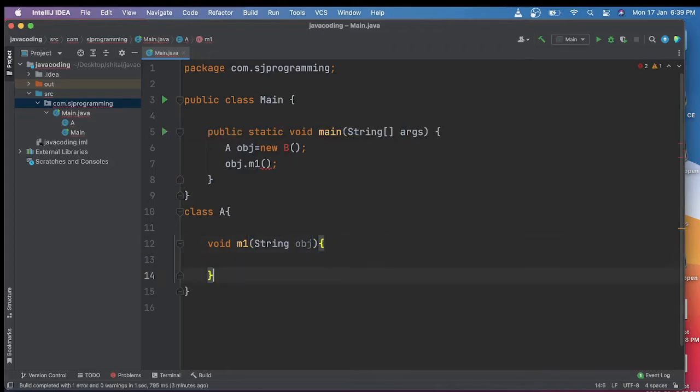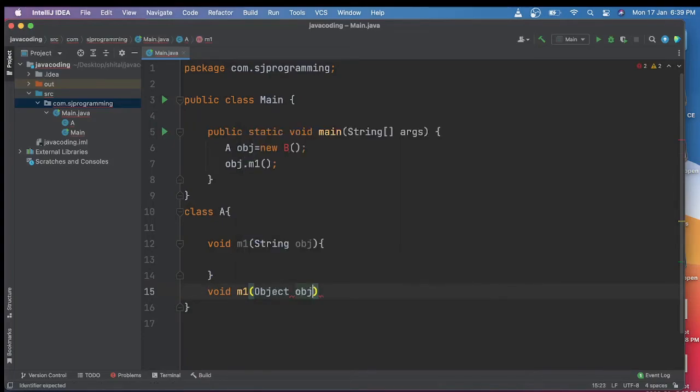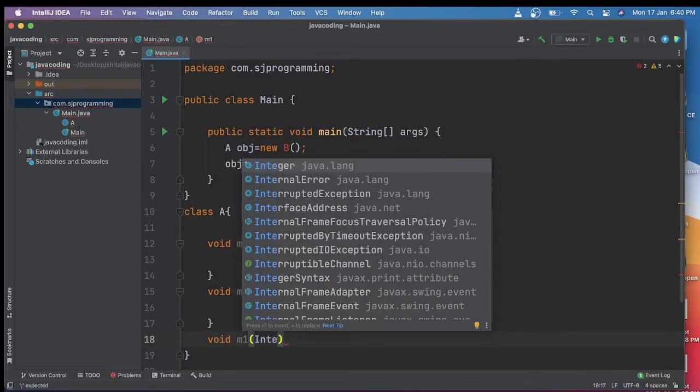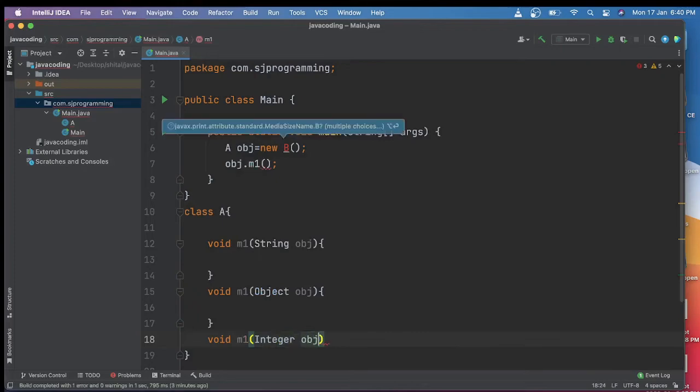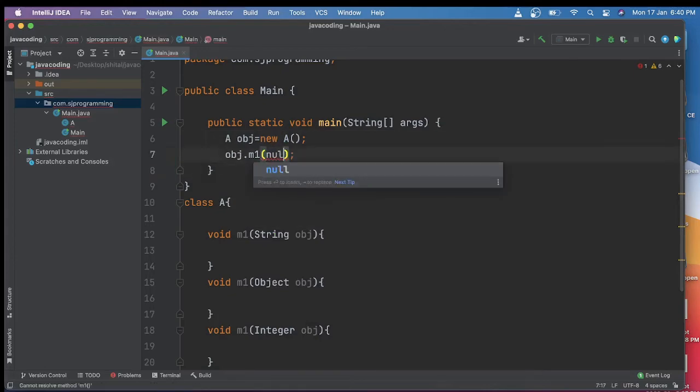Now the next method void m1 with the parameter Object obj, and the third method will be of type Integer wrapper class. And in this main method we are creating the object of this A class, and we are trying to access the m1 method with the parameter null. Now I am saving the program.